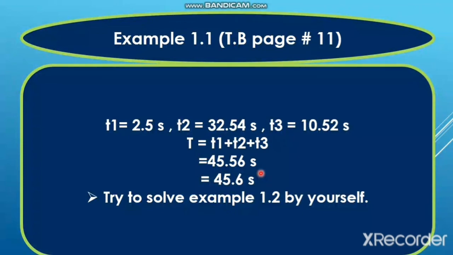As we are asked to calculate the total time up to the correct precision, for this we will check the least precise measurement. And here the least precise measurement is 2.5 seconds, and in this value you can see that there is one digit after the decimal point, so we have to round off the final result up to one decimal place, so it will be equal to 45.6 seconds.